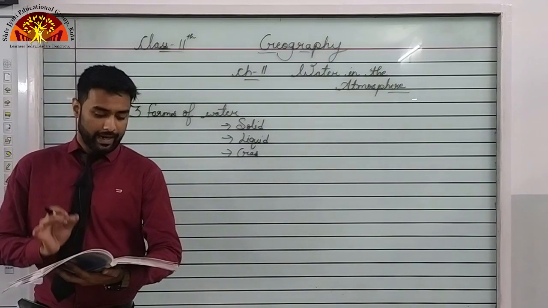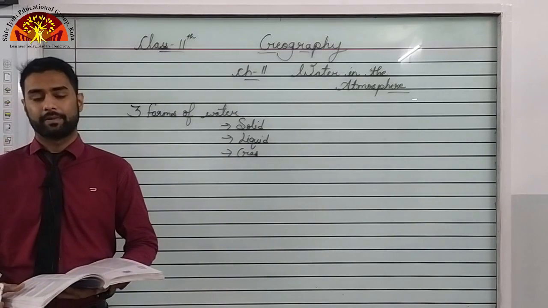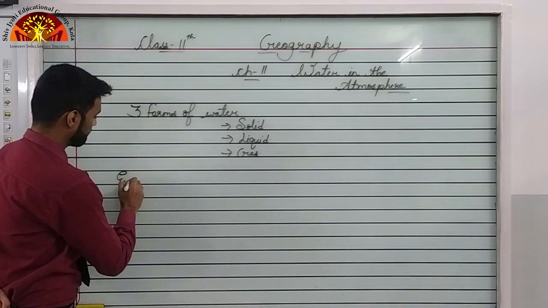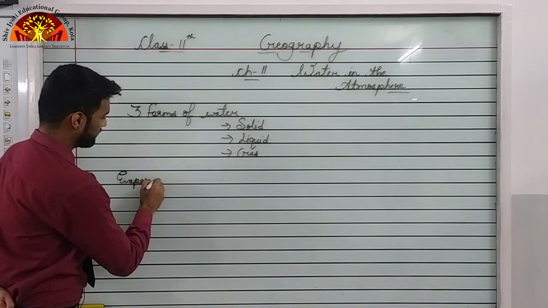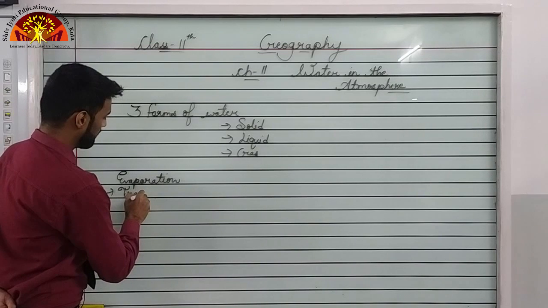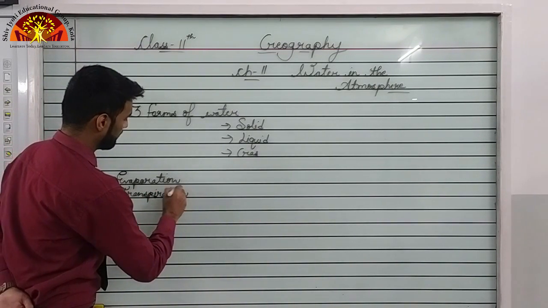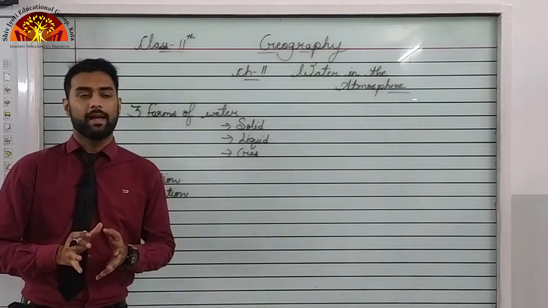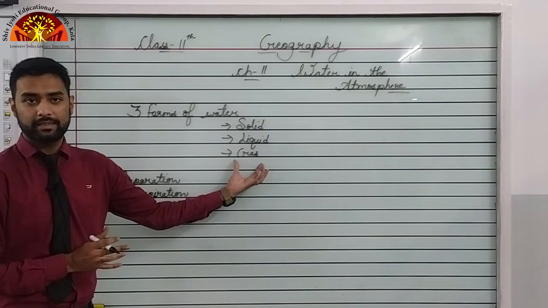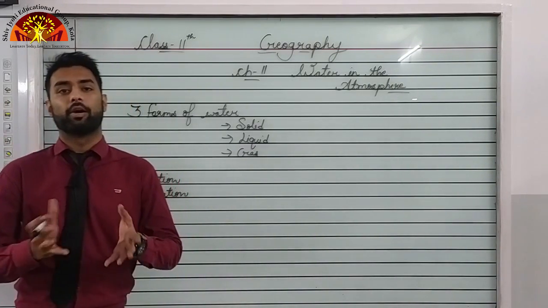Now, the moisture in the atmosphere is derived from water bodies through evaporation and from plants through transpiration. Now, there are two words given here. They are familiar to you, I guess, that is evaporation and transpiration. Now, you all know what evaporation is. Evaporation is the process by which the water gets heated up and converted into the gaseous state, that is the water vapor, right?